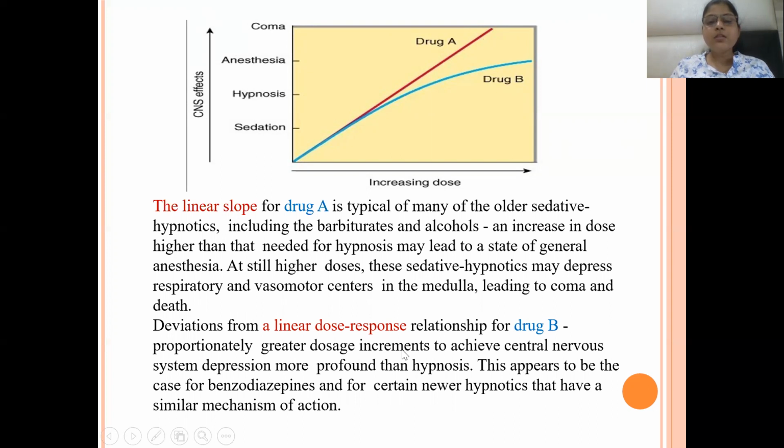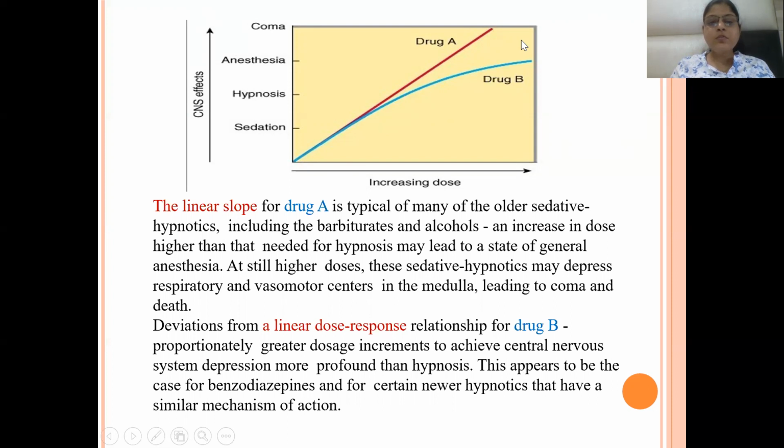Proportionately greater dosage increments are needed to achieve central nervous system depression more profound than hypnosis. This curve is for the benzodiazepines. This is the flatter dose response curve. It may only produce hypnosis and general anesthesia, but no coma.